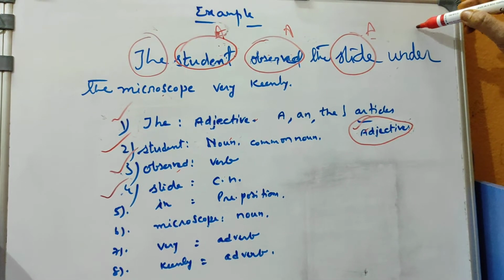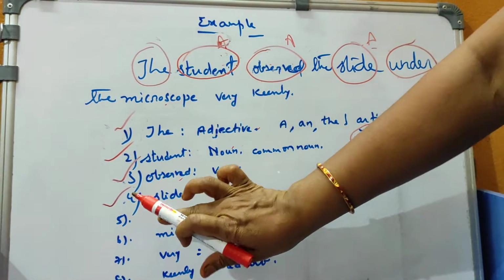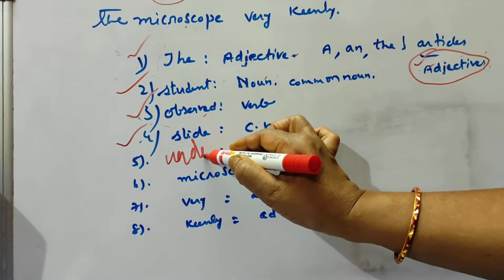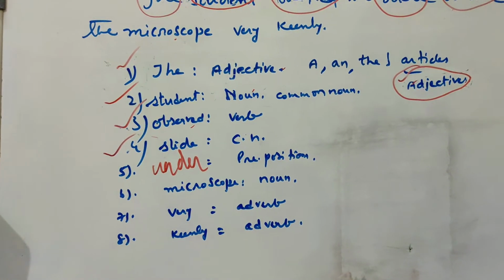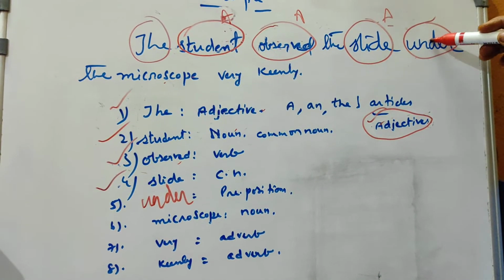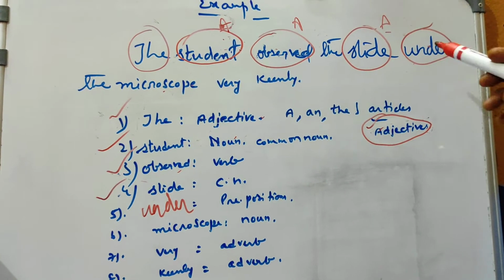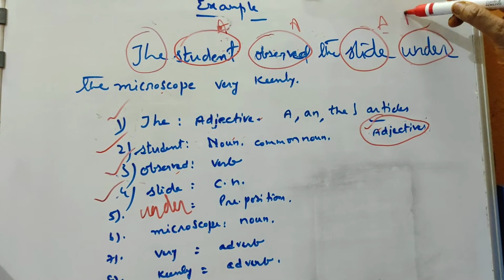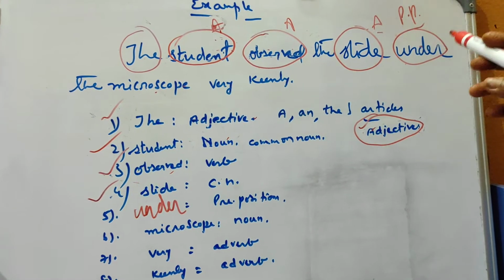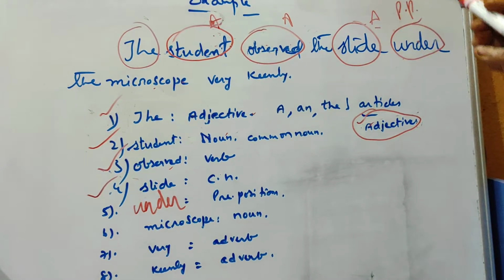Then the next word is under. Where did he observe? He observed under the microscope. So this is the position of the slide. That's why it is a preposition. What is this? Preposition. Position of the noun. That's why this is a preposition. He observed the slide under the microscope.